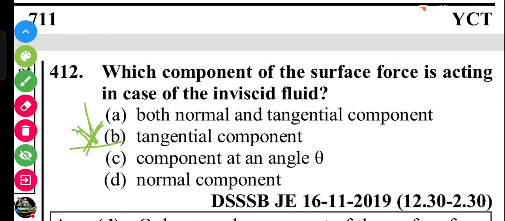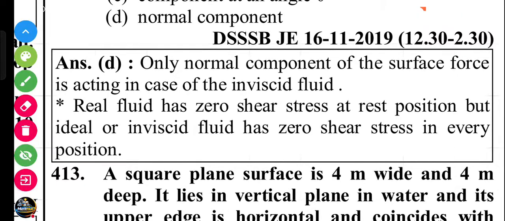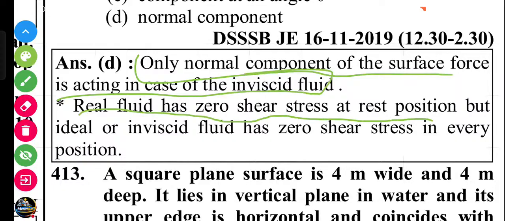This is the normal component. Let's check the answer. Only normal components of a surface force act in the case of an inviscid fluid. A real fluid has zero shear stress at rest, but an ideal or inviscid fluid has zero shear stress in every position.